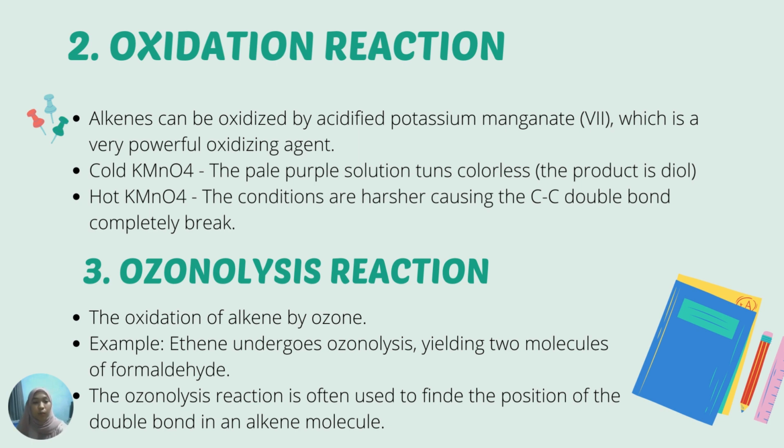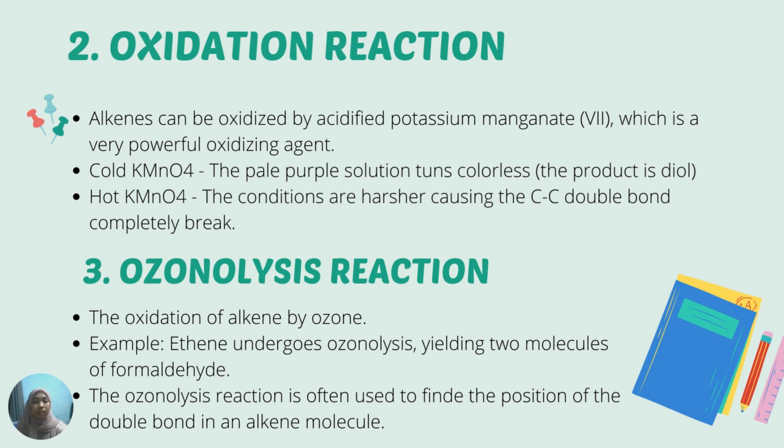So, for example, when ethene undergoes ozonolysis, it will yield two molecules of formaldehyde. An ozonide is formed as an intermediate product. In the presence of zinc dust and water, the ozonide gets transformed into formaldehyde. So the ozonolysis reaction is often used to find the position of the double bond in alkene molecules.